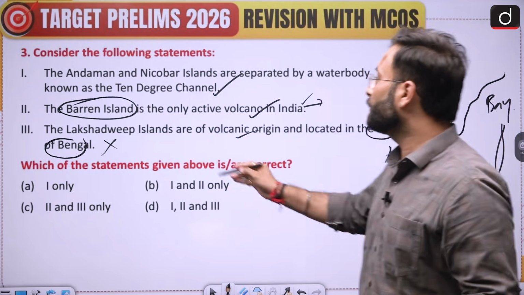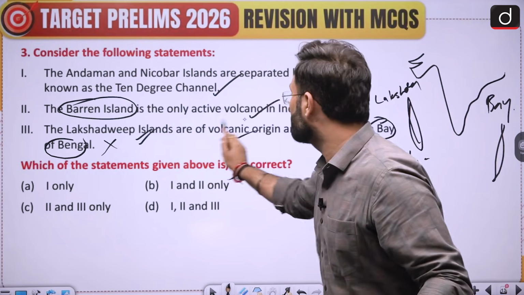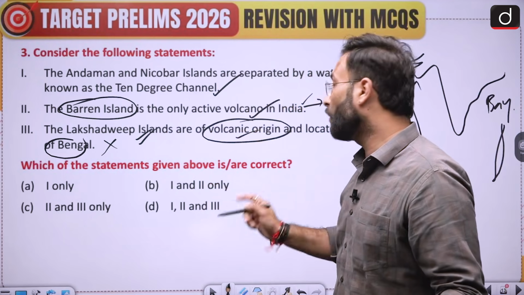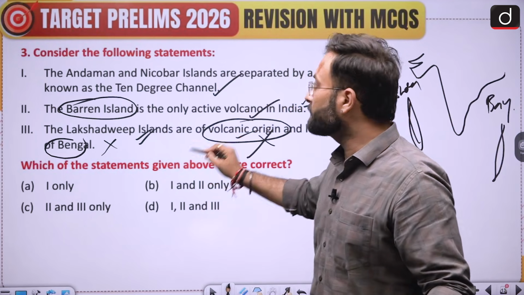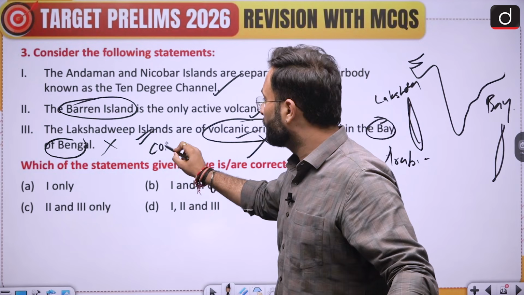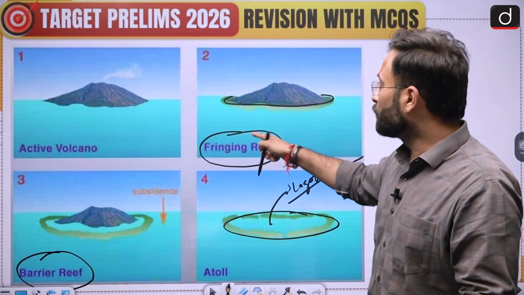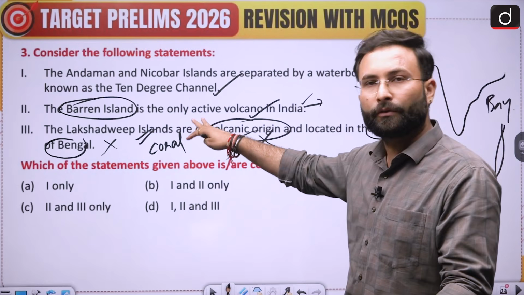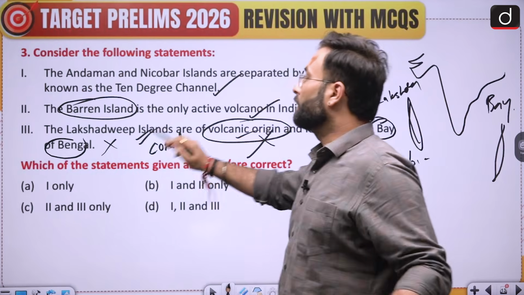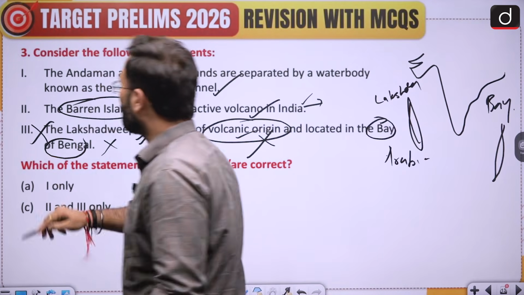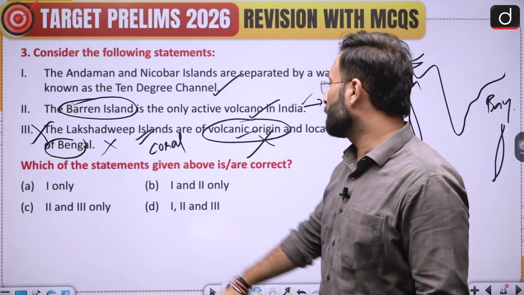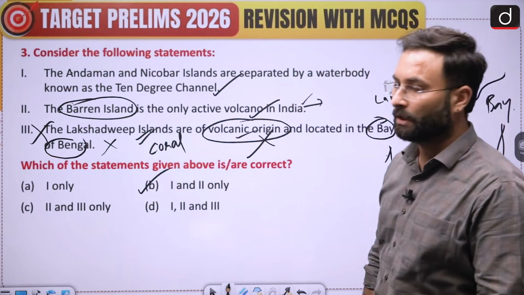Other than that, when we talk about the Lakshadweep Islands, are they of volcanic origin? No, this is not of volcanic origin, this is of coral origin. We have discussed this particular part over here. So these islands are of coral origin. Here you can say statement 3 is wrong, 1 and 2 are correct. So option B would be your right answer.